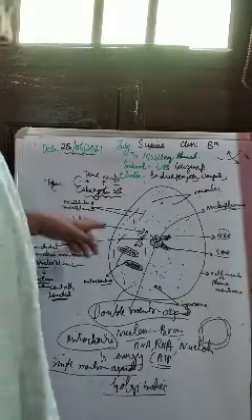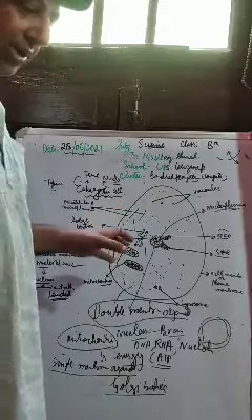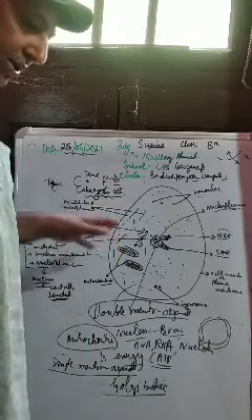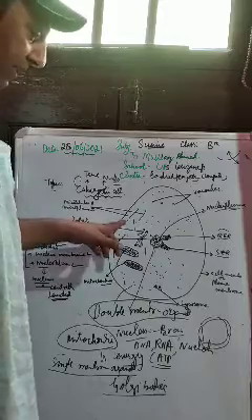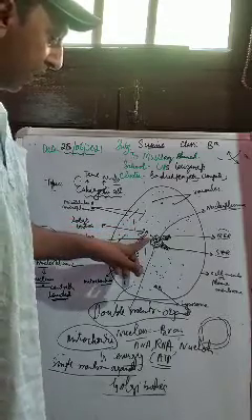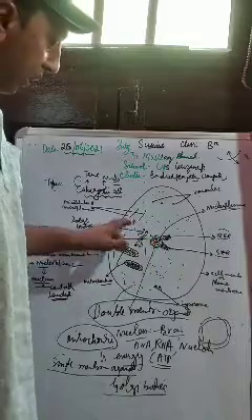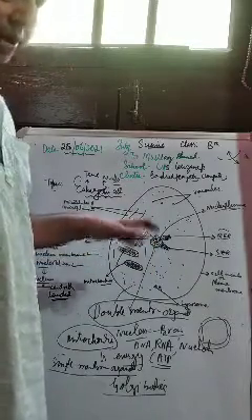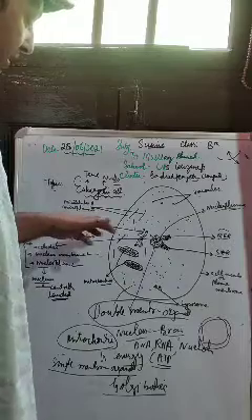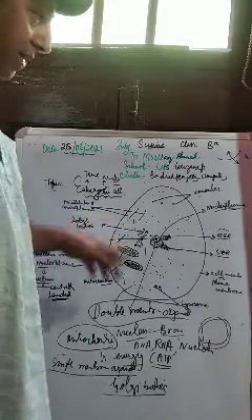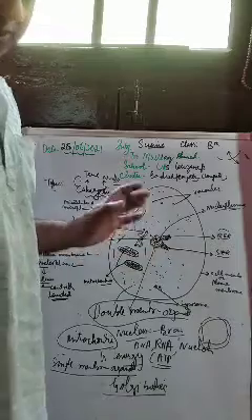The convex side is towards the cytoplasm and the concave side is towards the nucleus, right? Before drawing the Golgi bodies, you have to remember the facing of the two sides relative to the cytoplasm and the nucleus.